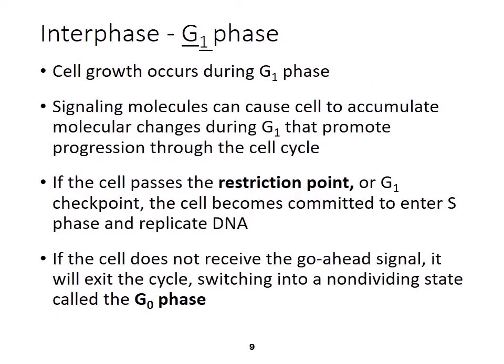So G1 is the first phase of interphase in the eukaryotic cell cycle. In this phase, the cell is growing, and in a way it's like growing to recover from the previous cell division. In this phase, signaling molecules can cause the cell to accumulate molecular changes that promote progression through the cell cycle. If the cell passes this restriction point or G1 checkpoint, the cell becomes committed to enter S phase and replicate DNA. If the cell does not receive that go-ahead signal, it will exit the cell cycle and switch into that non-dividing state called G0.